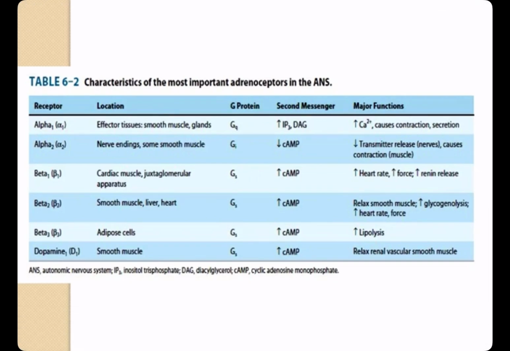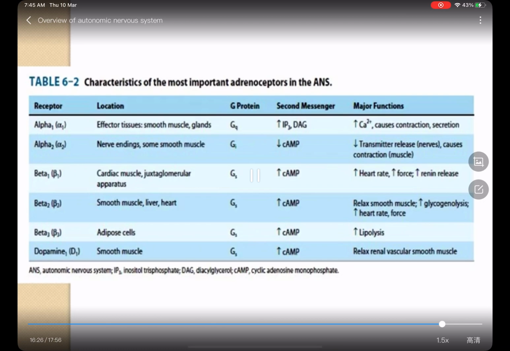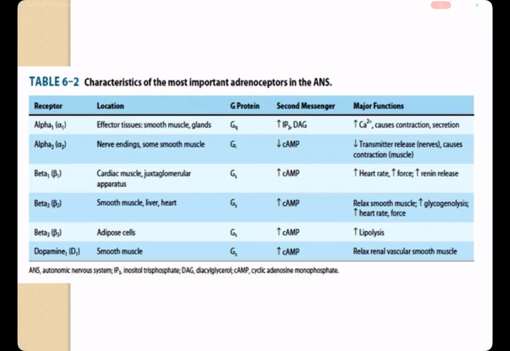Dopamine receptors. Dopamine, DA, receptors are a subclass of adrenoceptors, but with rather different distribution and function. Dopamine receptors are especially important in the renal and splanchnic vessels and in the brain. Although at least 5 subtypes exist, the D1 subtype appears to be the most important dopamine receptor on peripheral effector cells. The D2 receptors are found in presynaptic nerve terminals. D1, D2, and other types of dopamine receptors also occur in the central nervous system.